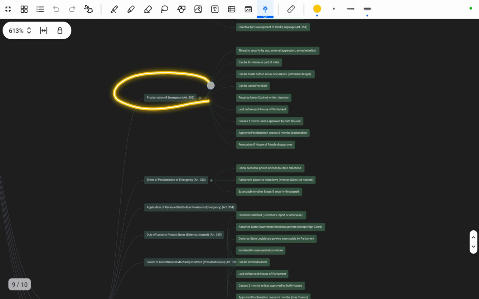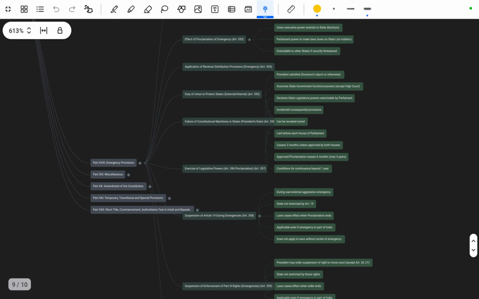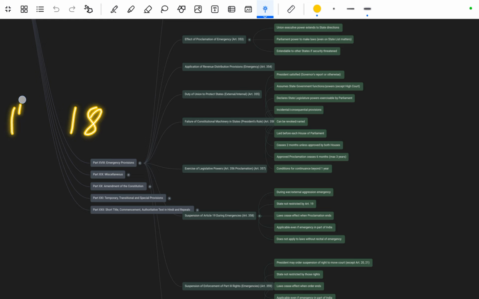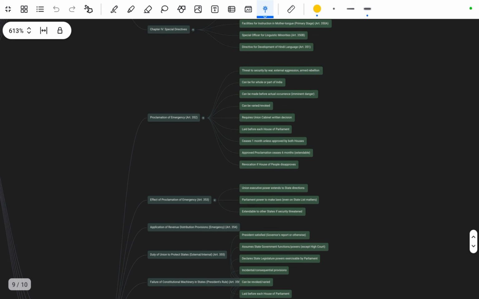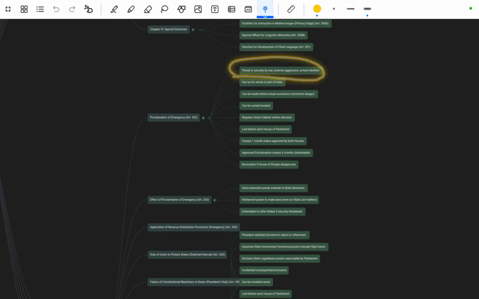So next we are moving toward the emergency provisions. Emergency provisions are mentioned in Part 18 of the Constitution. Remember this, which part it is mentioned in: Part 18. First is Article 352, the proclamation of emergency. On which grounds is it made? First, threat to security by war, external aggression and armed rebellion. Basically it was earlier internal disturbance, then it was changed to armed rebellion with a constitutional amendment.